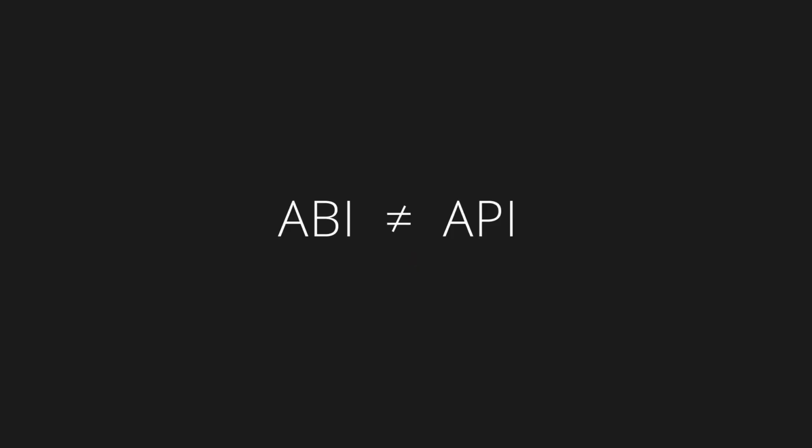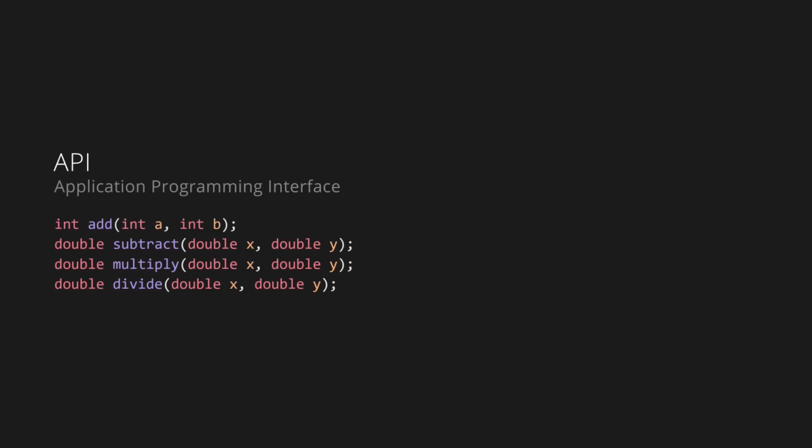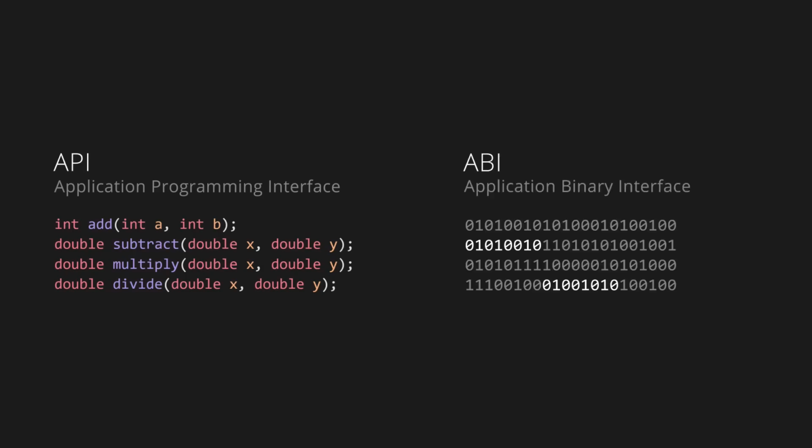The first is to try and install a precompiled binary of the library. But here's where the ABI issues come to surface. ABI should not be confused with API. The API is the public interface. It's what you can do with a library. The ABI defines how libraries talk to each other at the binary level. It describes how function calls are made and how data types are laid out in memory. Since there's no standard ABI for C++, each compiler has their own ABI. And the ABIs can even vary between different versions of compilers. This is one of the many reasons why C++ is often criticized for being a poor language for binary distribution.